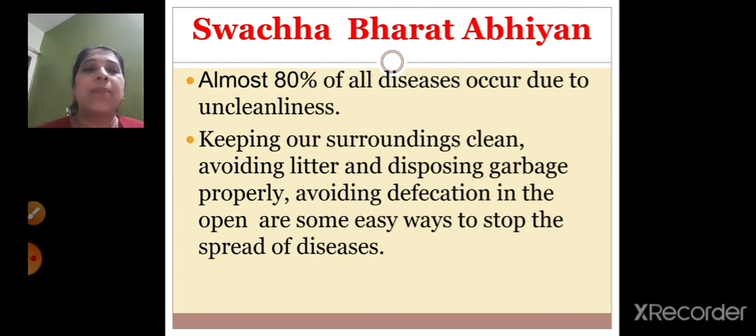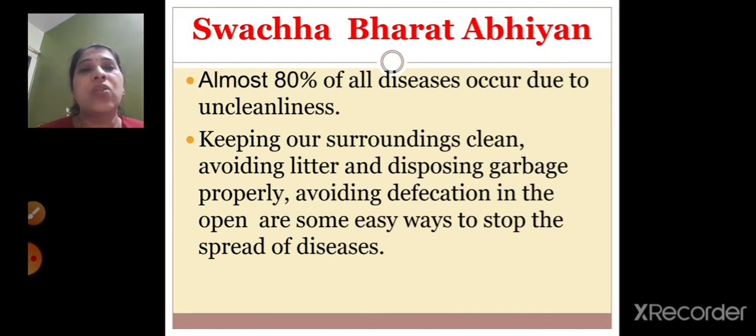So keeping our surroundings clean, avoiding litter, disposing of garbage properly, and avoiding defecation in the open are some easy ways to stop the spread of disease. So how can you do this? You have to always keep your surroundings clean.